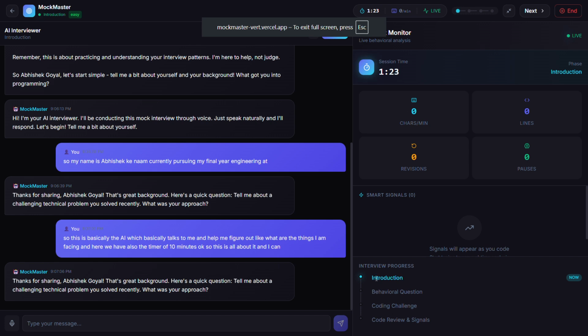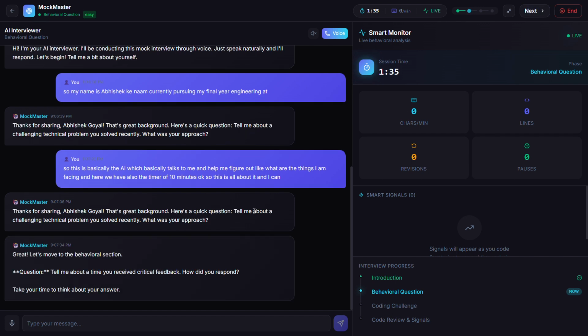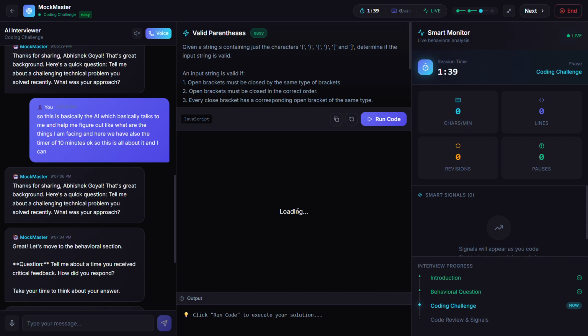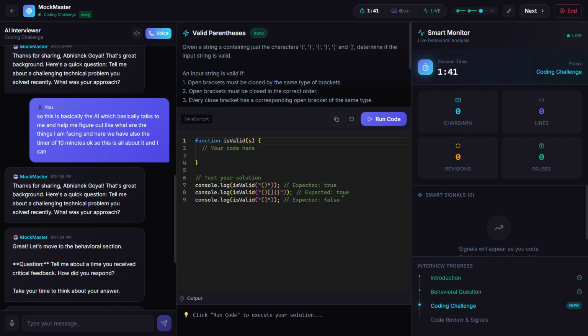It has four steps: introduction, behavioral questions, coding challenges, and code review and signal. You have to go through three challenges, and the code review and signal will be done by AI only. Then I'll select next, and it will ask me the behavioral questions. If I select next, it will redirect me to the coding, where it will ask me some coding questions.